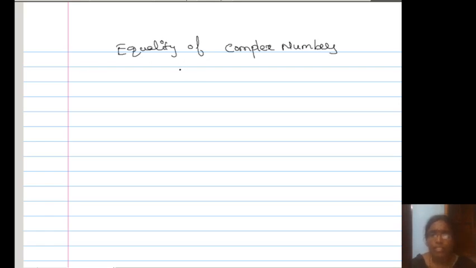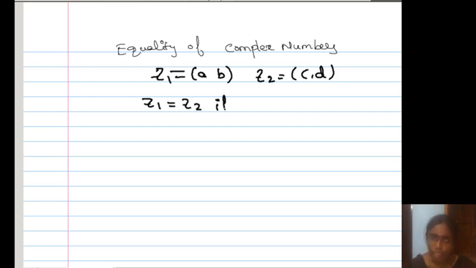So what is equality? When we say that two numbers are equal, for example, Z1 is equal to (a, b) and Z2 is equal to (c, d), then Z1 is equal to Z2 if a is equal to c and b is equal to d.